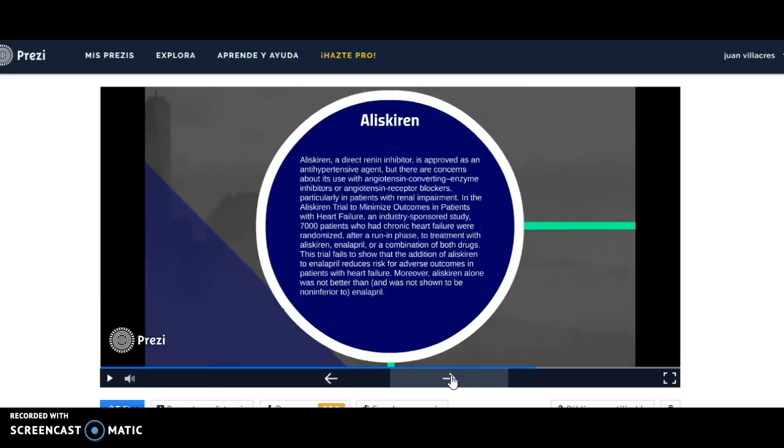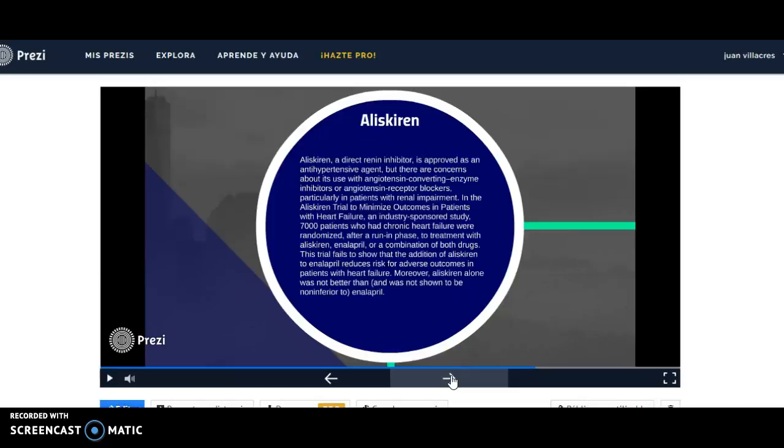Aliskiren is a direct renin inhibitor. It is approved as an antihypertensive agent, but there are concerns about its use with angiotensin converting enzyme inhibitors or angiotensin receptor blockers, particularly in patients with renal impairment.